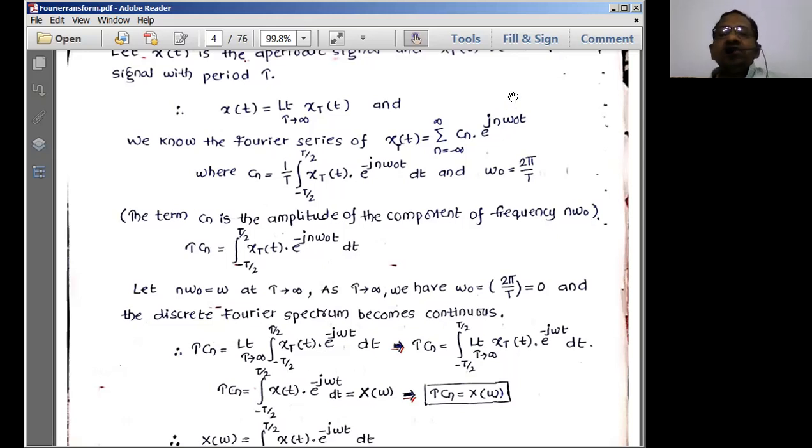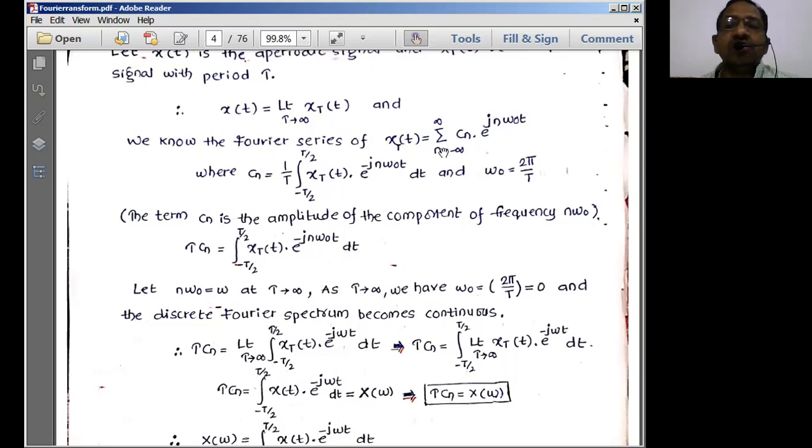What is the meaning of this? We are representing the signal x of t in terms of its coefficients Cn and the complex components e power j n omega naught t. This is the representation of the Fourier series using exponential notation. Now Cn, we already discussed the Cn derivation.